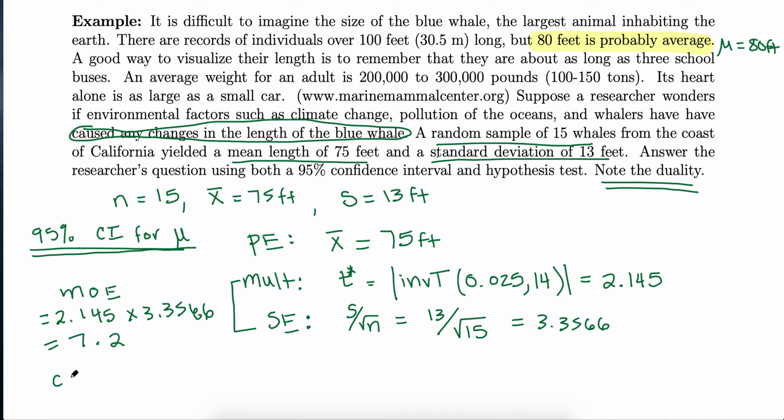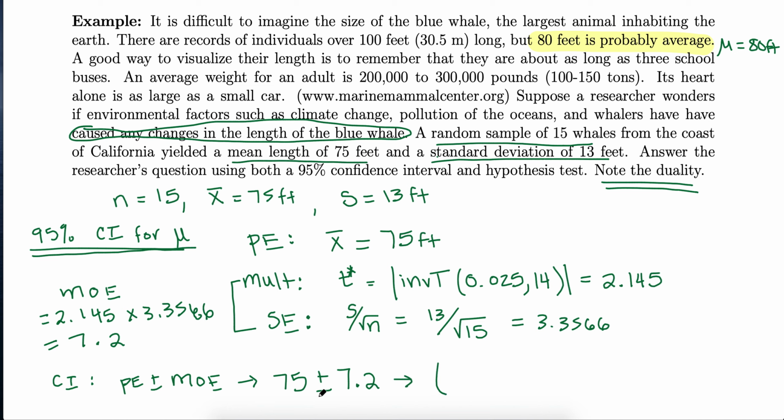So our confidence interval, putting it together, is our point estimate. What is the evidence from the data? Plus or minus our margin of error. So in this case, the data gave us a length of 75 feet on average, plus or minus this margin of error of 7.2 we've calculated.